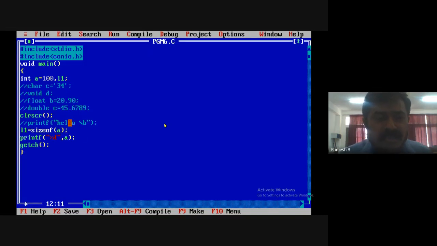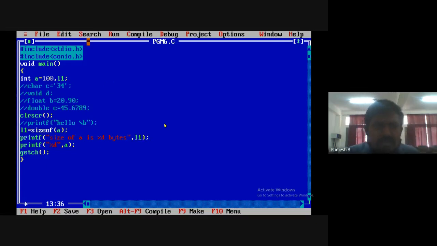What is the size of integer? It is 2 bytes, which is stored in L1. Okay, let me print that. printf, "size of a is %d bytes". Close this, comma, say here L1.